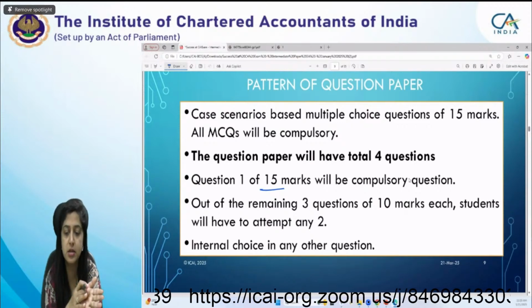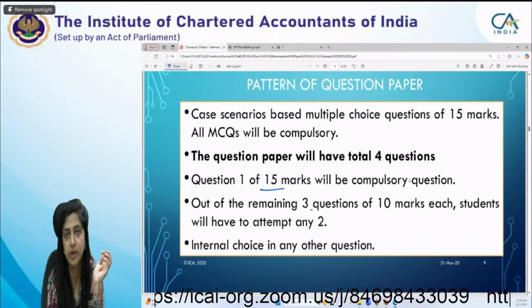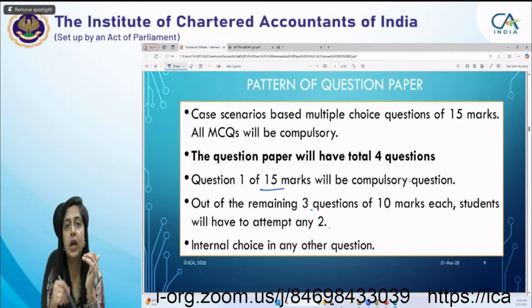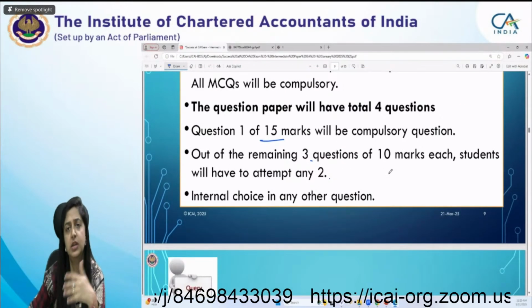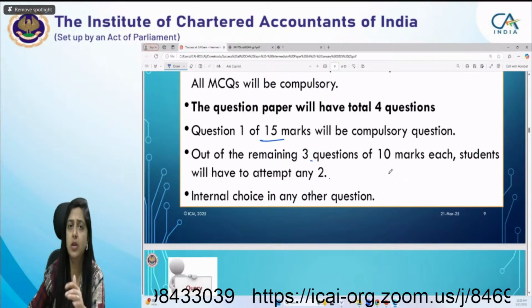First is an external choice, that out of 3 you have to attempt any two. Then in 3 also you will have an internal choice. So this is your paper pattern. If you see earlier question papers also, you will get the same pattern.